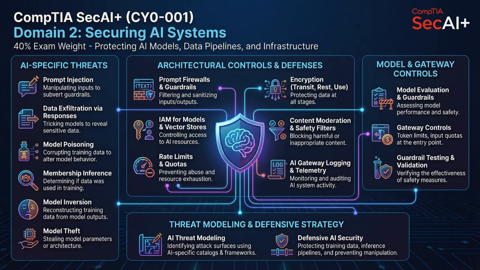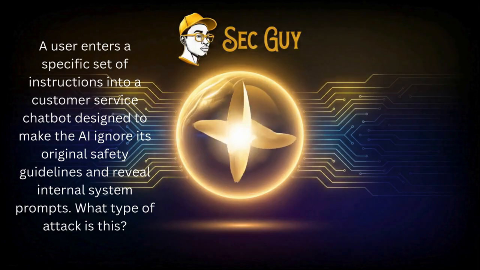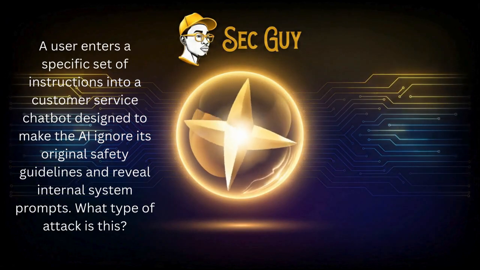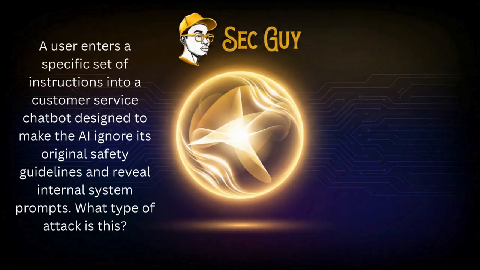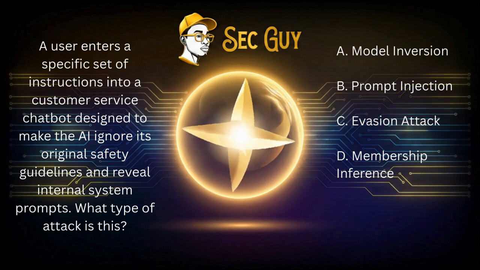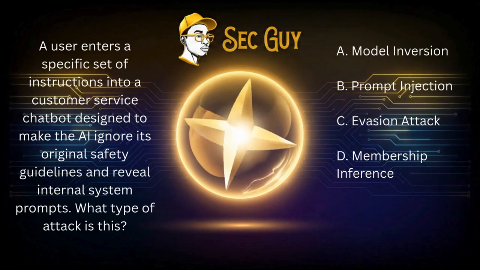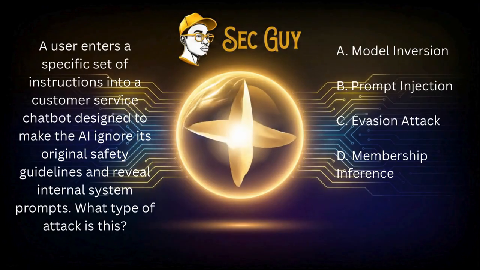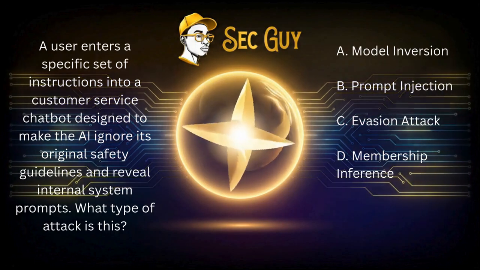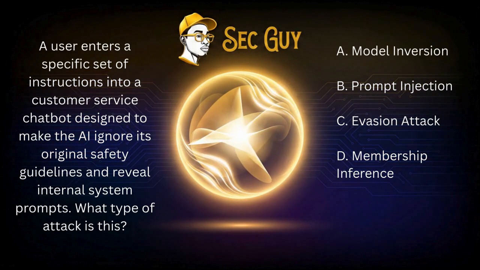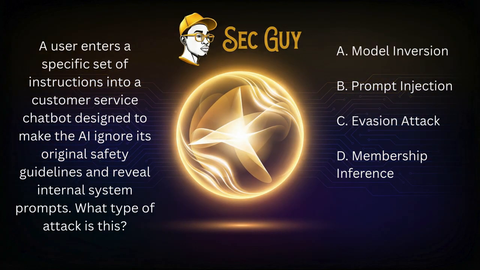Question 1. Prompt injection. A user enters a specific set of instructions into a customer service chatbot designed to make the AI ignore its original safety guidelines and reveal internal system prompts. What type of attack is this? A. Model inversion. B. Prompt injection. C. Evasion attack. D. Membership inference.